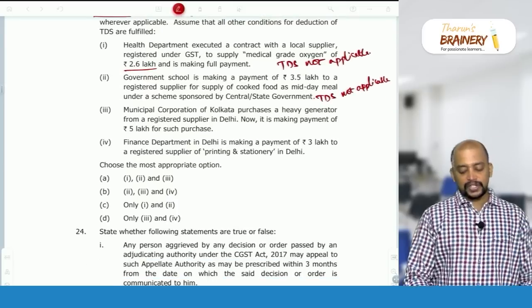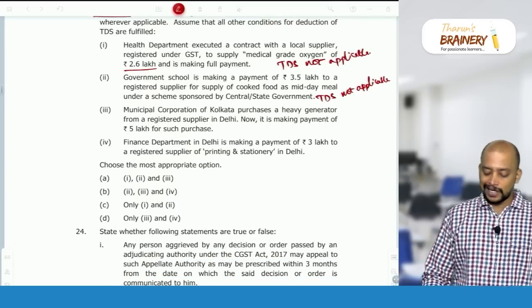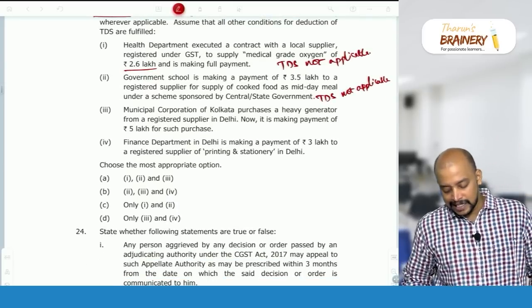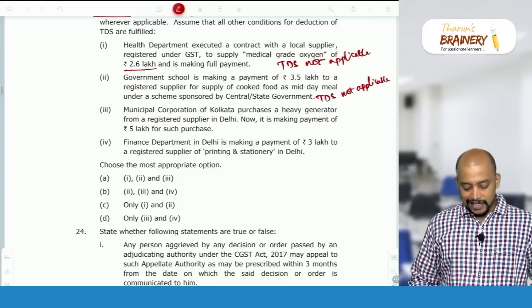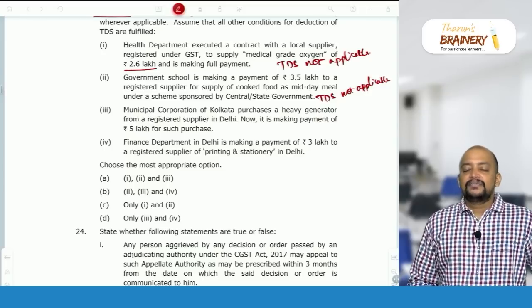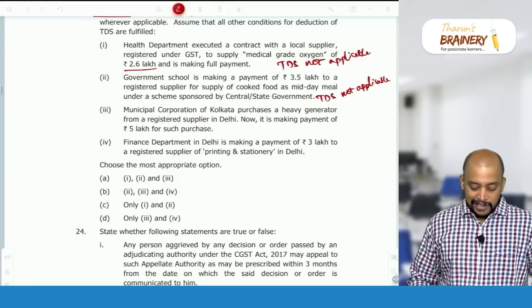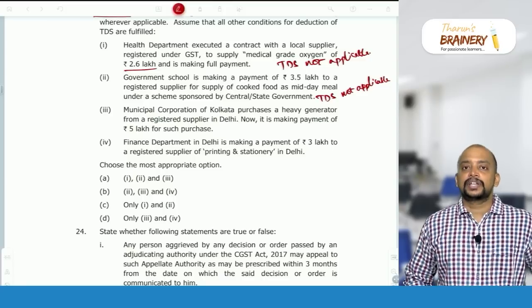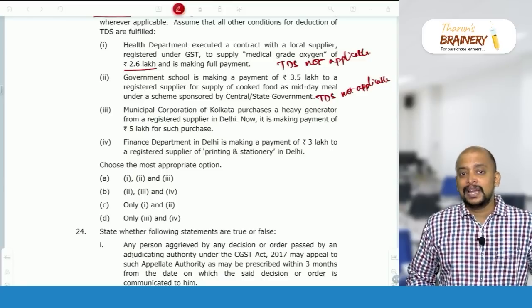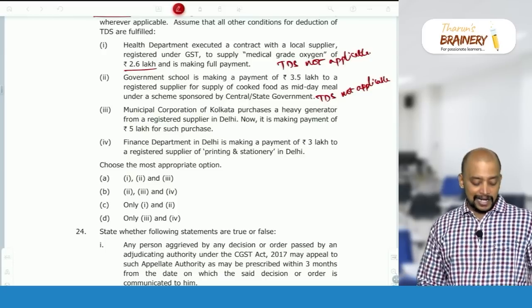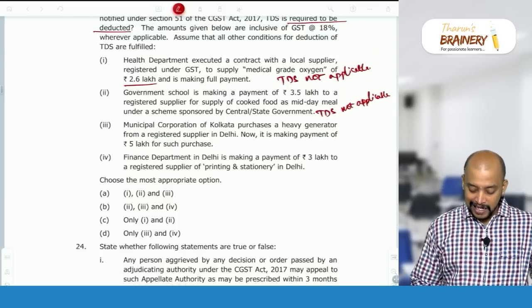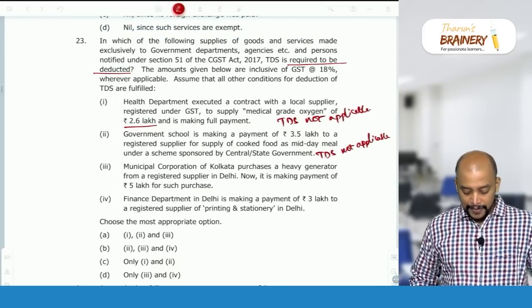Then Municipal Corporation of Kolkata purchased a heavy generator from a registered supplier in Delhi. Now, it is making payment of 5 lakhs for such purchase. So, yes, 5 lakhs value exceeds 2,50,000 and there is one restriction. If it is an intra-state supply and place of supply and location of recipient are in different states, then TDS is not applicable. In this case, what is the location of supplier?